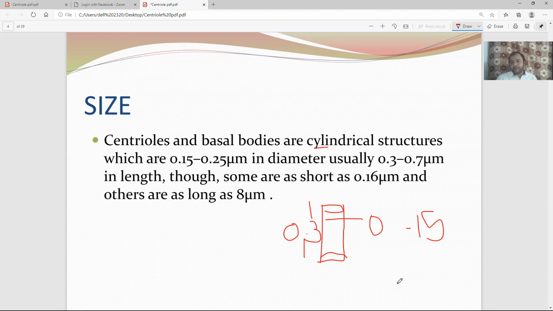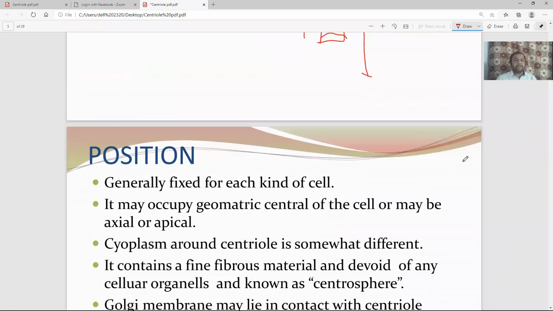Length, however, sometimes you find extraordinary length. Certain spermatozoa of certain species, where you find the centriole has a length of 18 micrometer. So this length can go up to 8 micrometer in length. Okay, so let's have the next slide.